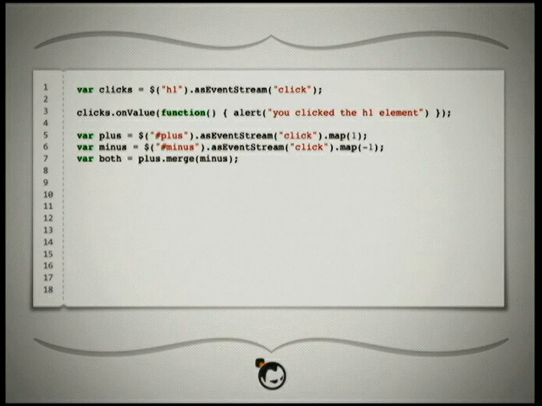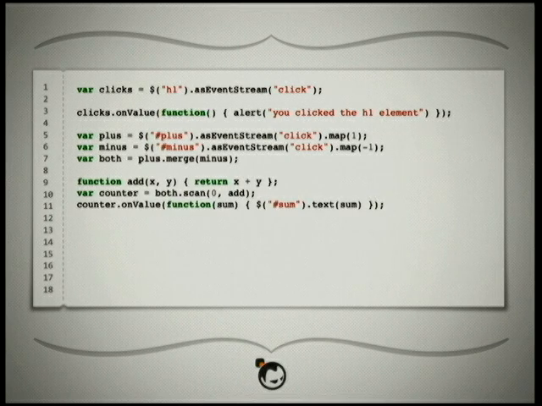And then here we're showing how we can take this event stream. So we have clicks on a plus object, clicks on a minus object in the DOM, and we're going to map the plus objects to the one value. So we'll get a stream of ones every time that value is clicked. And then for minus, we're going to get a stream of negative ones for every time that the minus is clicked. And then both is going to be the merged event stream. So we're merging the minus stream into plus. So that's going to return a new event stream that's going to contain either of those events.